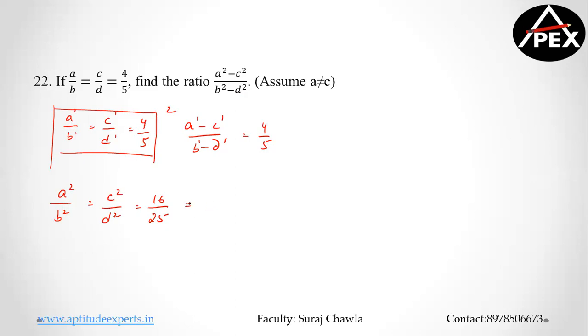Now if I look at the law of equal ratios, I'm picking up A square from the numerator and B square from the denominator, minus C square, minus D square. So now I'm ensuring that the degree is the same. So A square minus C square by B square minus D square will be equal to the value of k only, that is 16 by 25. Clear?